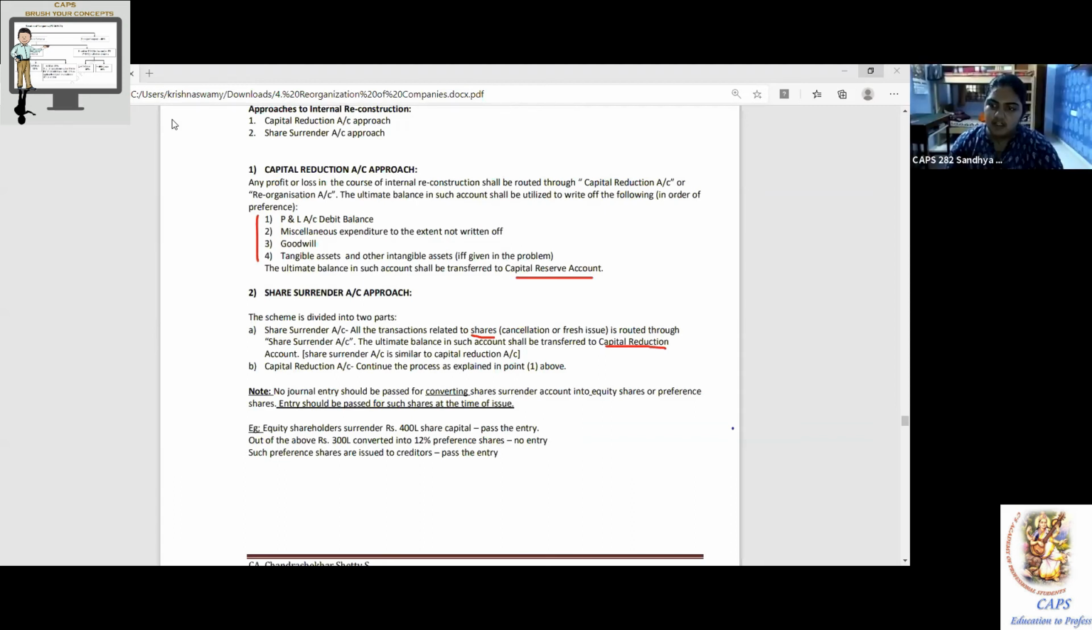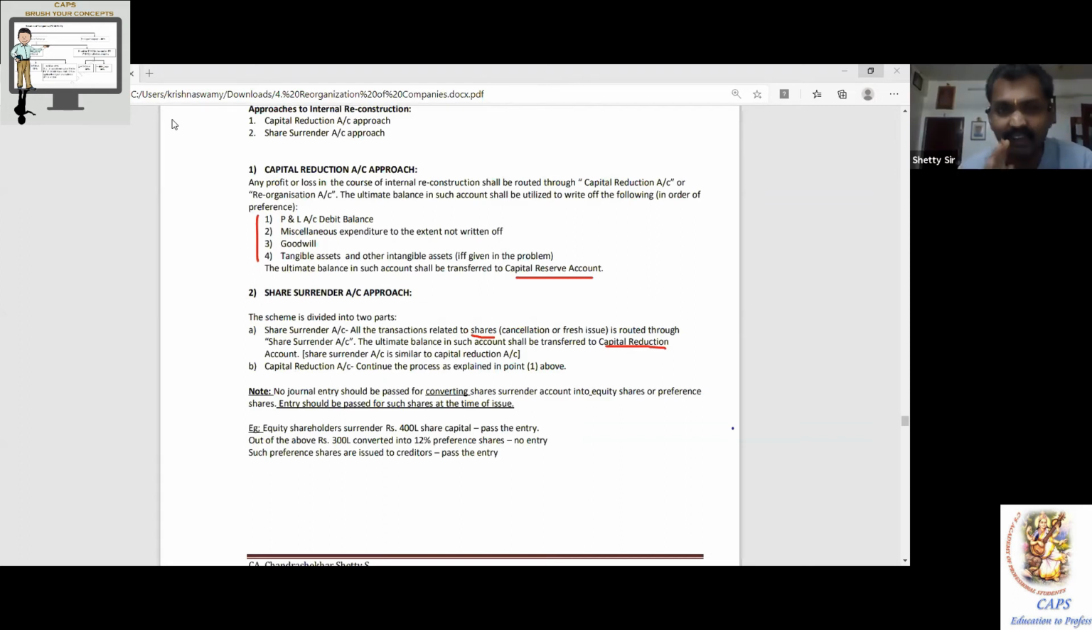Next, coming to the share surrender approach. You have to take that capital reduction account and cut it. Whenever there is a share related transaction, route it to an account called the share surrender account. The balance is transferred to the capital reduction account. From there, continue the same process I said. Ultimately, the balance of the capital reduction account is transferred to the capital reserve account.